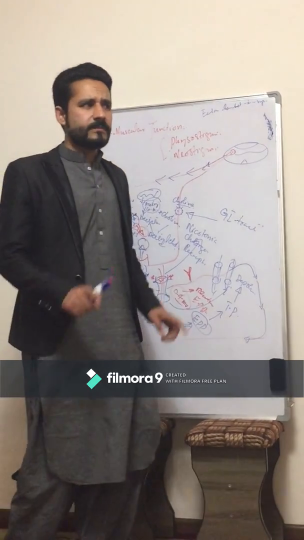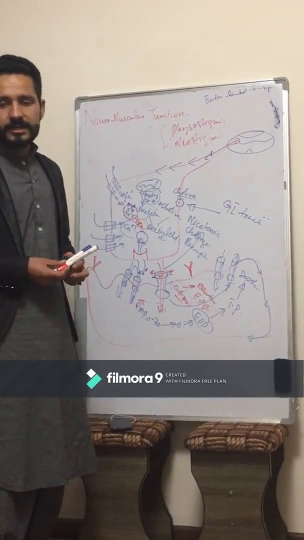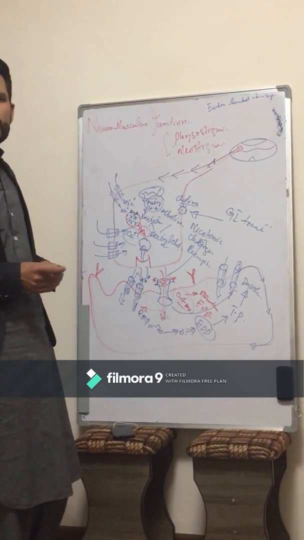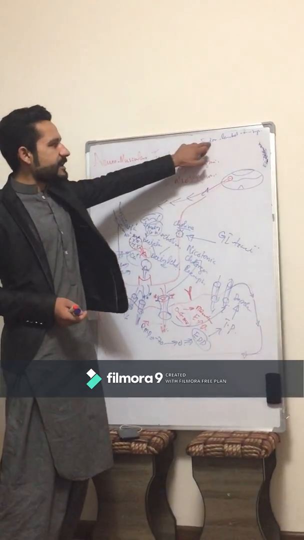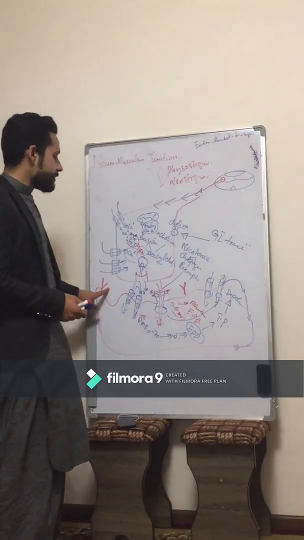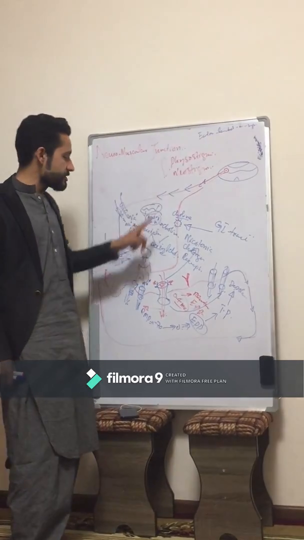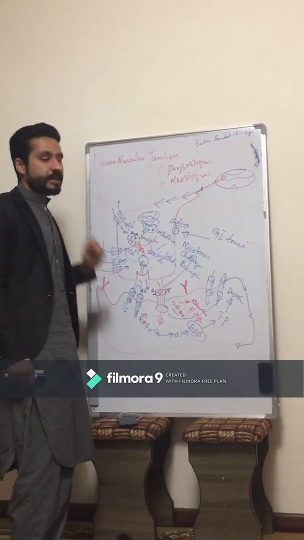Another one is Eaton-Lambert syndrome. In Eaton-Lambert syndrome, there are also autoantibodies, and these antibodies will not bind to acetylcholine esterase, but will bind to the calcium channels.